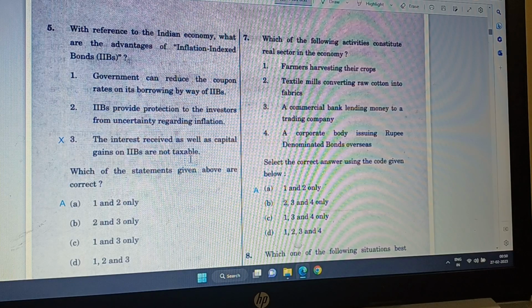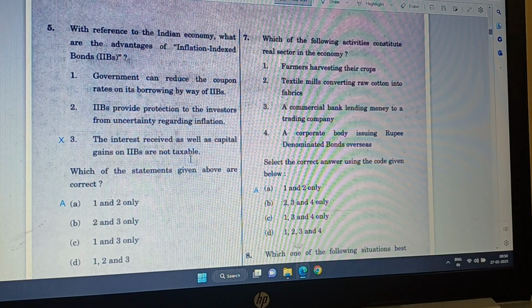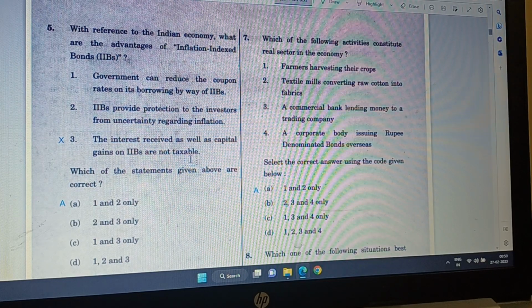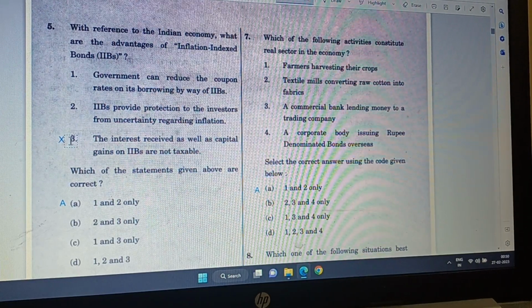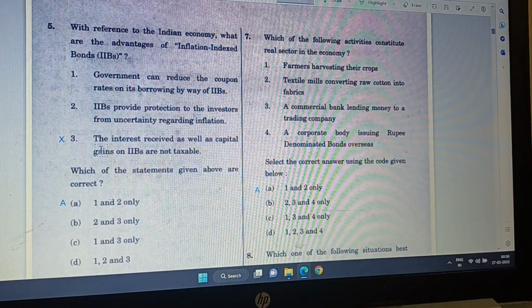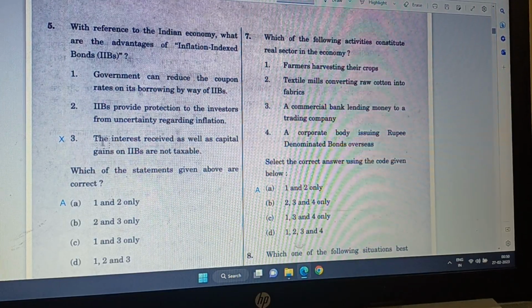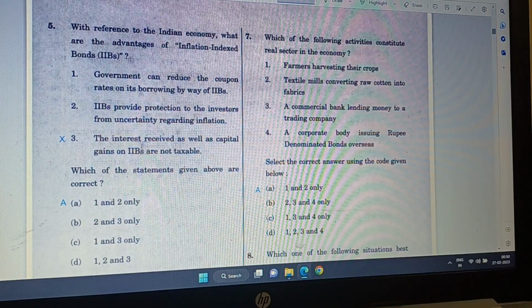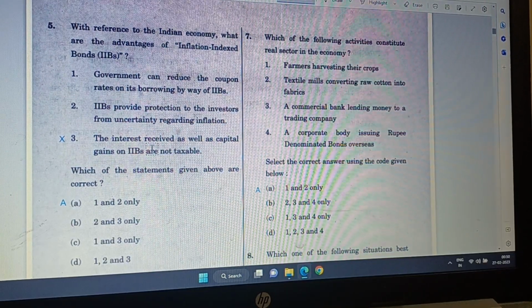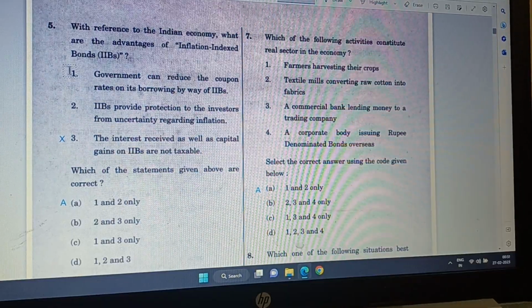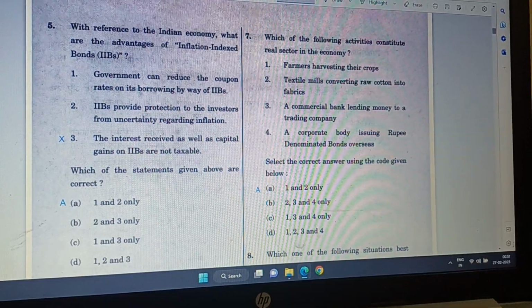If you are middle class, whatever you earn, you pay around 45 to 55% of income as taxes. So this one is actually incorrect. You can do it even by guess. Even if you didn't know this, you could have guessed that this one is wrong because everything is taxable in India. So only 1 and 2 are correct.